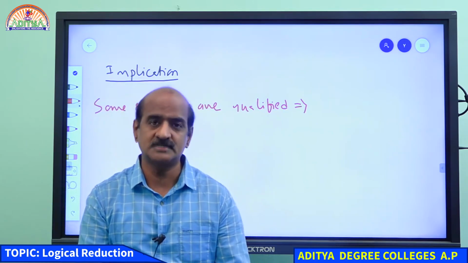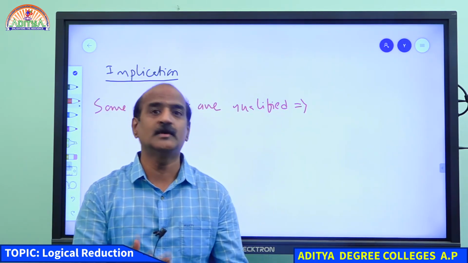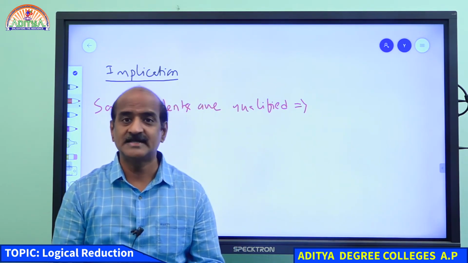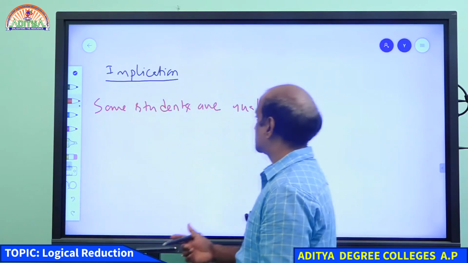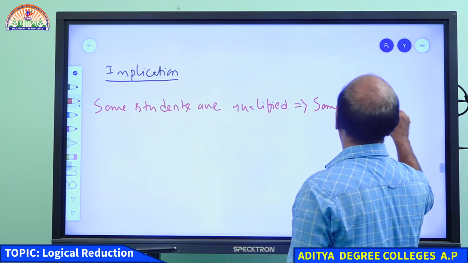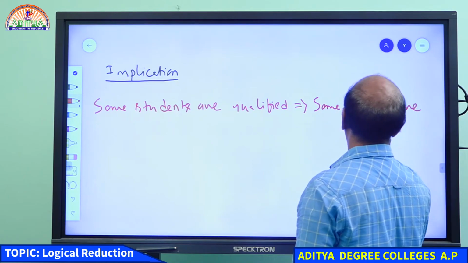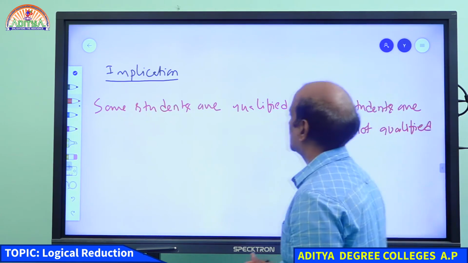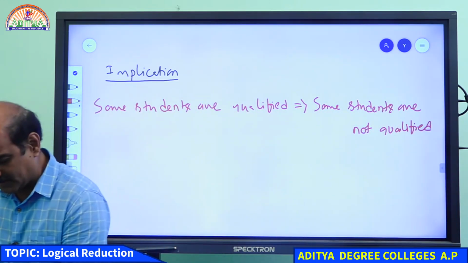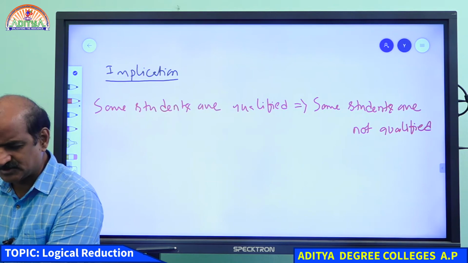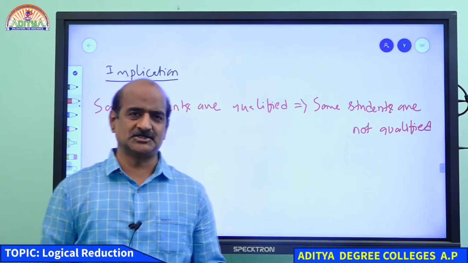If I say that some students are qualified, I am indirectly giving you a clue that some students are not qualified. You understand that? If I say that only some students are qualified, I must be telling you that some students are not qualified. This is what we call implication. That is the implied meaning. If I say that some students are qualified, then I can tell you that some students are not qualified. This is called implication.